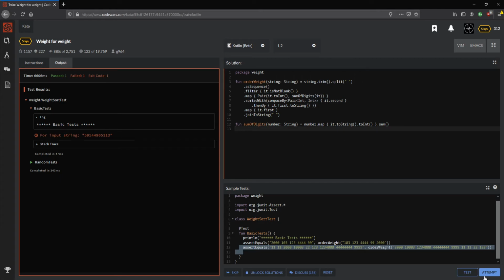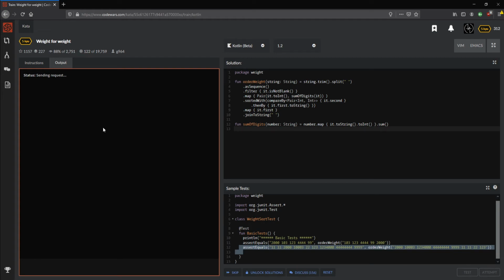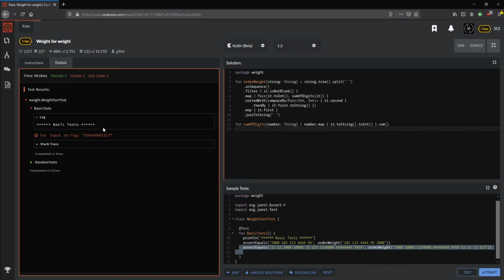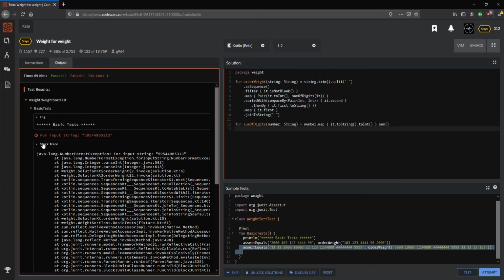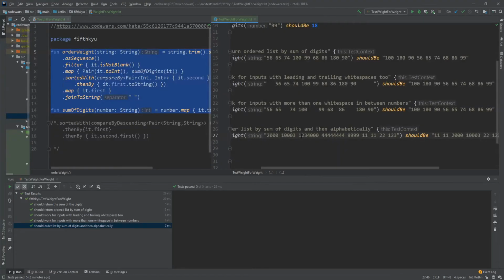Yeah, I'm just gonna attempt. I don't know why this did not work. Apparently we need to check out. Damn it. Okay. So this is not an int. This cannot be cast into an int, I guess, right?